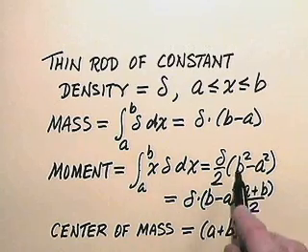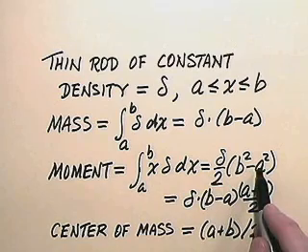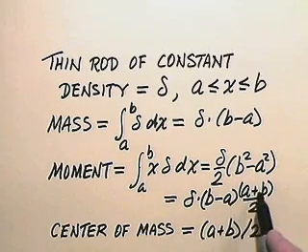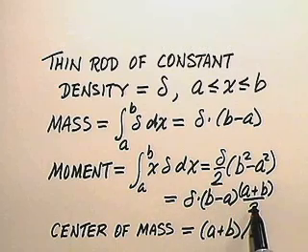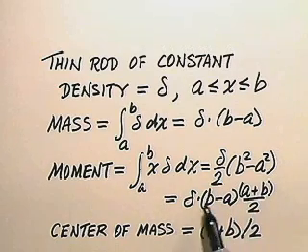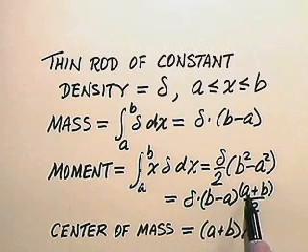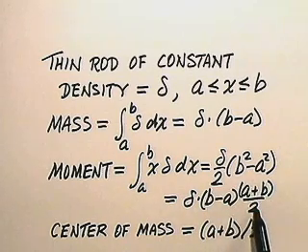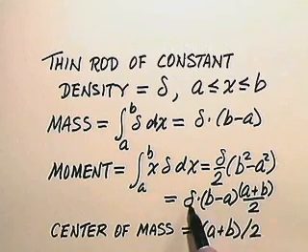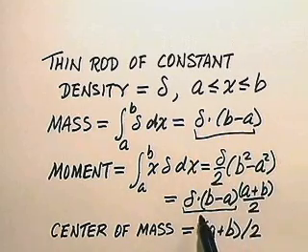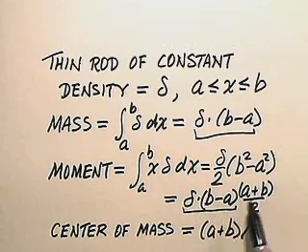That's the moment. Well, notice b squared minus a squared factors as b minus a times b plus a, or a plus b, and let's put the 2 under the a plus b. So we can think of the moment as delta times b minus a, all multiplied by a plus b over 2. Well, notice the delta times b minus a, this part, is the mass already. So if I divide this quantity by the mass, all that's left is a plus b over 2.